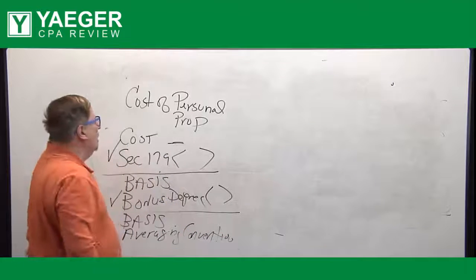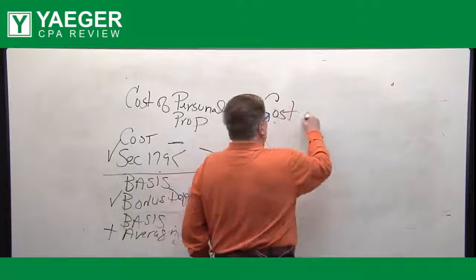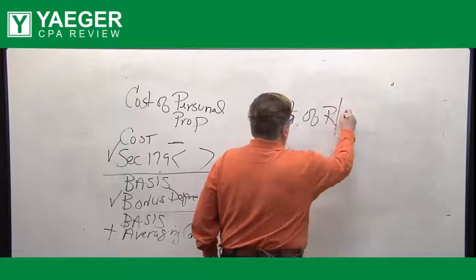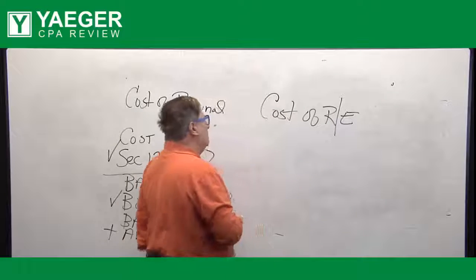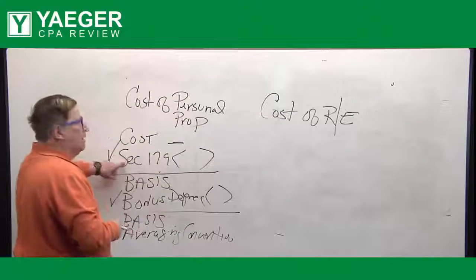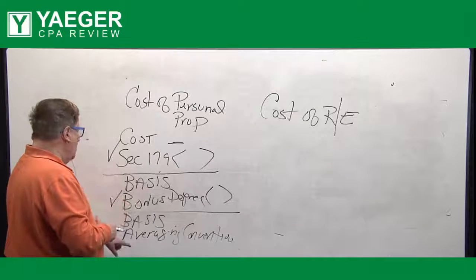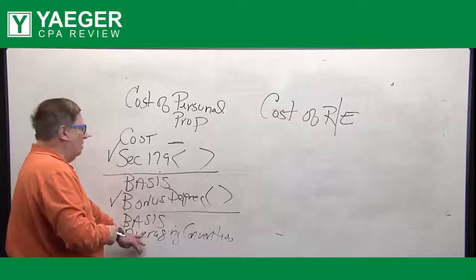Now, for real estate, you take the cost of the real estate. Now remember, land you can't depreciate. So if you have a building, what are you going to take the first year? You're not going to take Section 179. You're not going to take bonus depreciation. Oh, well, you will take the averaging convention.